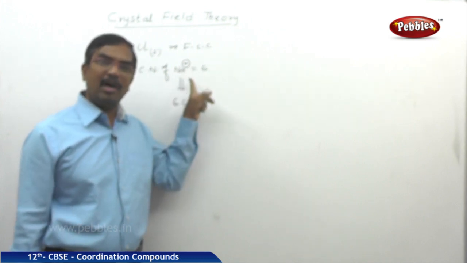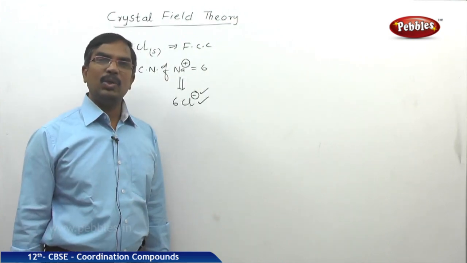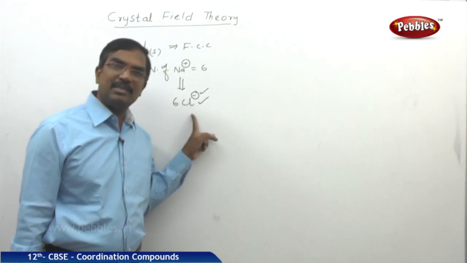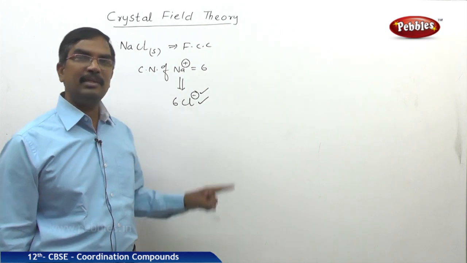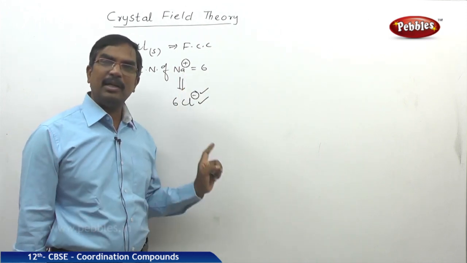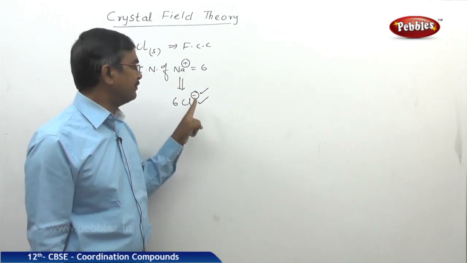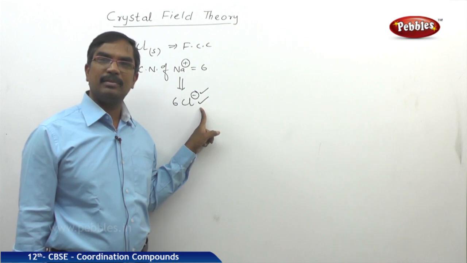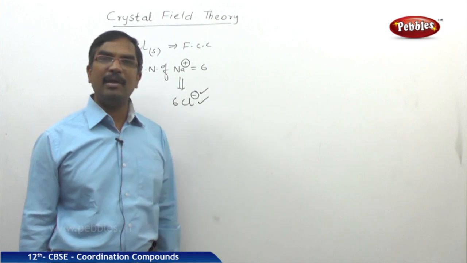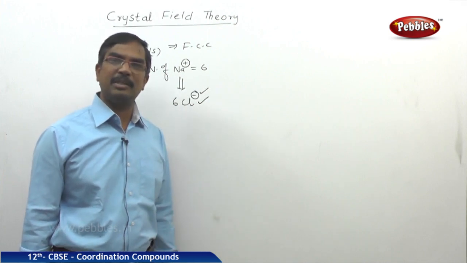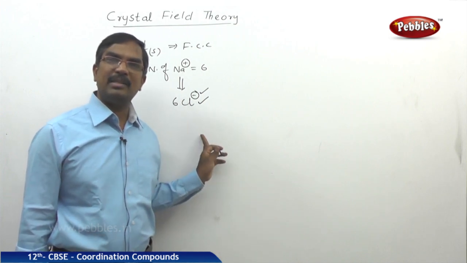Because of this repulsion, the energy of the p orbitals gradually increases in presence of the Cl minus ions.